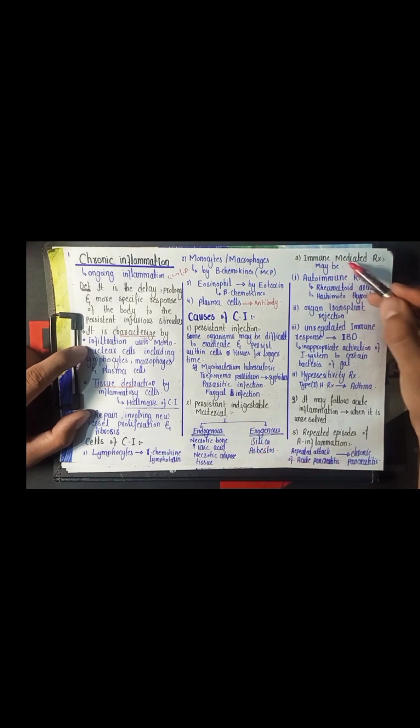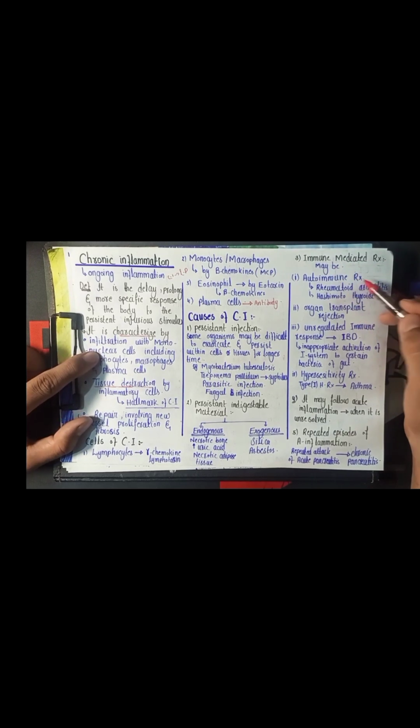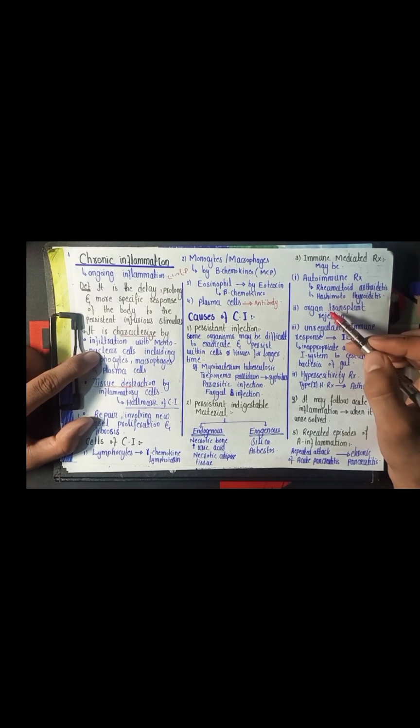The chronic inflammation may occur due to the immune-mediated reactions, and these reactions may be autoimmune reactions like rheumatoid arthritis, Hashimoto thyroiditis, or the organ transplant rejection, and the unregulated immune responses that occur in the inflammatory bowel disease. In IBD, there is inappropriate and persistent activation of the immune system of the gut to the normal bacteria of the gut. And this IBD includes the Crohn's disease and the ulcerative colitis.